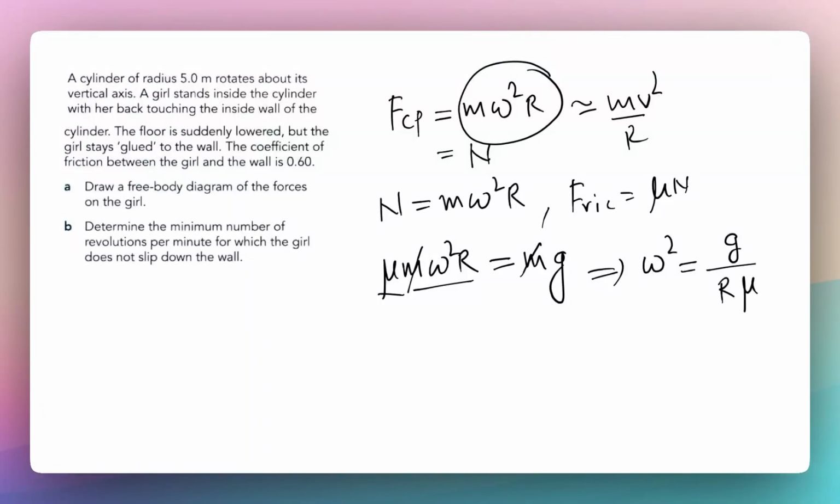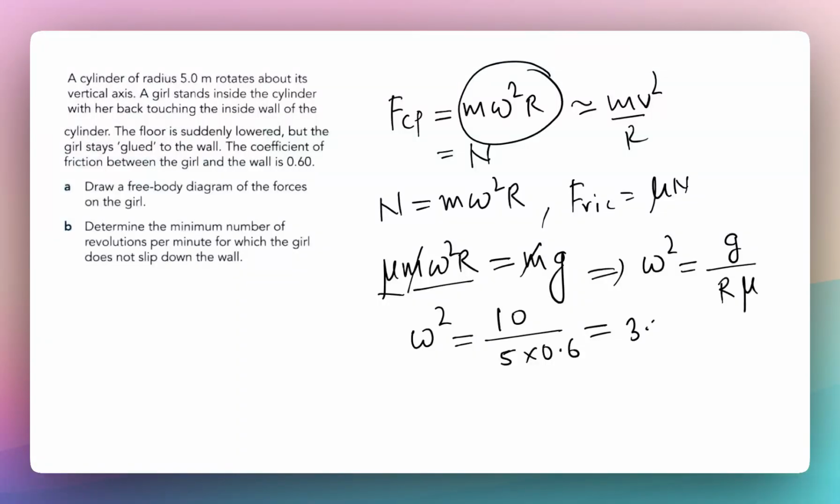We can substitute our values to find at what rotation speed this will happen. So omega square minimum will be required. Let's say g is 10 and r is 5 meters and mu is 0.6. So that's going to be 10 divided by 3.